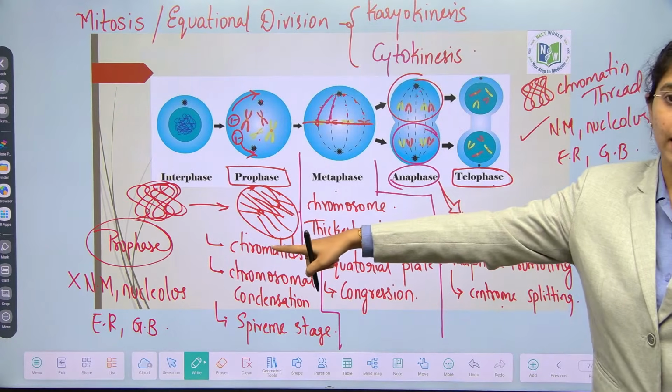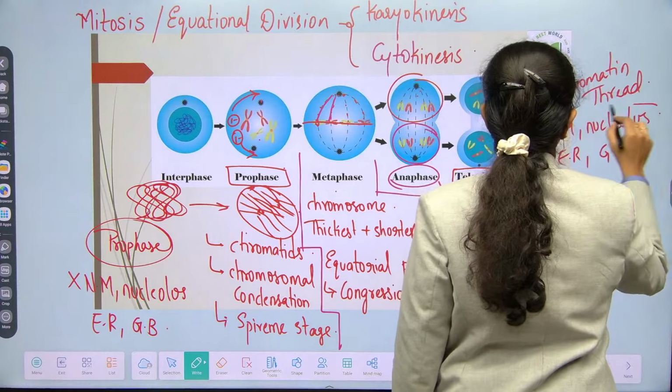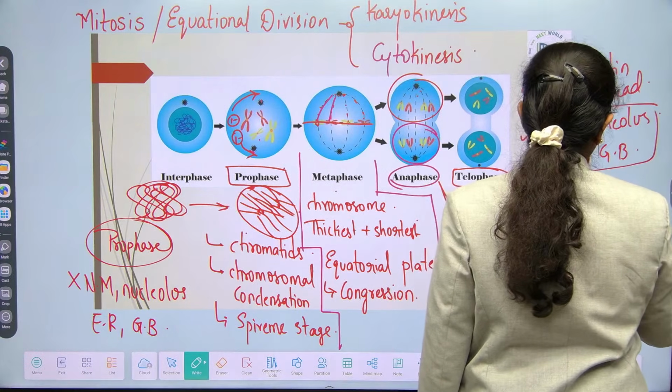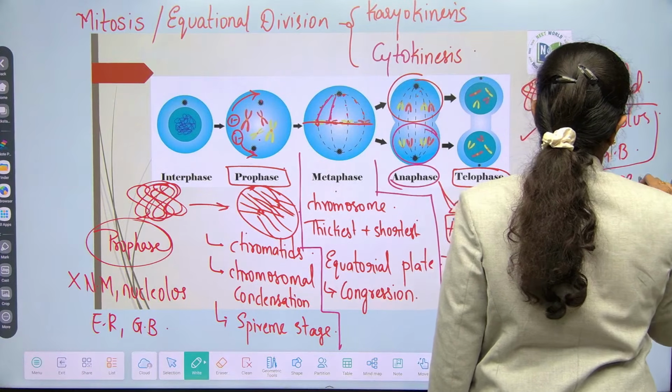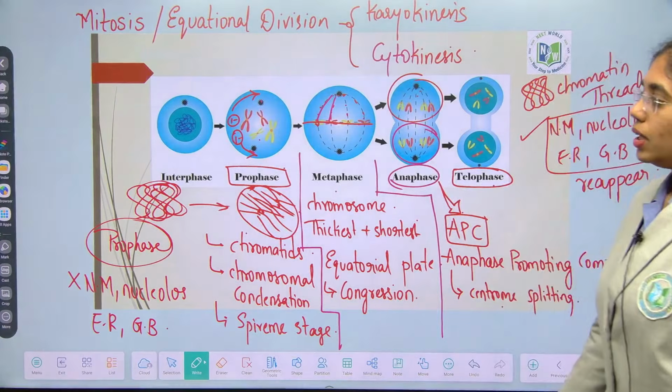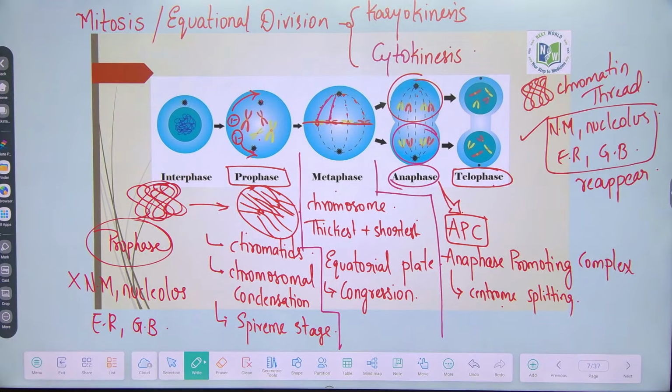There they will disintegrate, here they will reappear. These are the events of pro, meta, ana and telophase of karyokinesis in mitosis. Go through it properly. If you are having any doubts, just let me know.